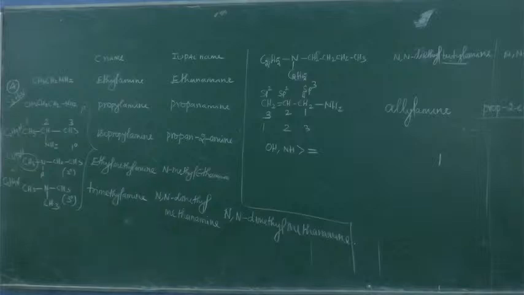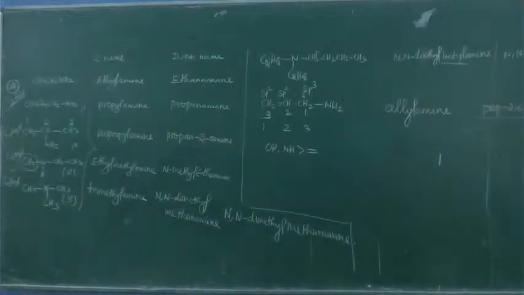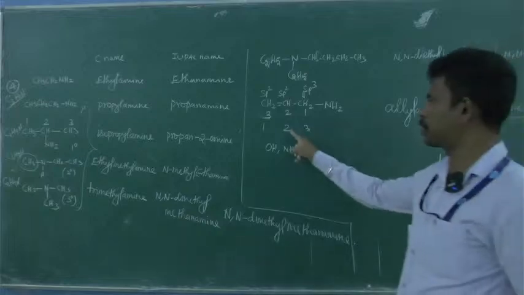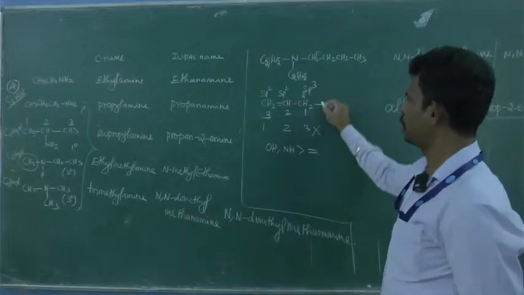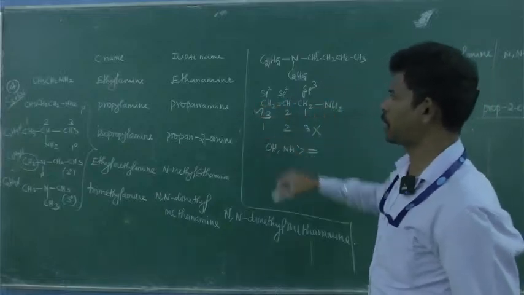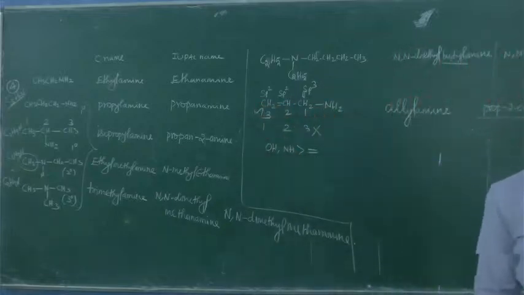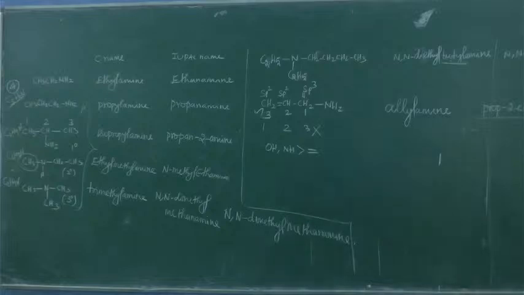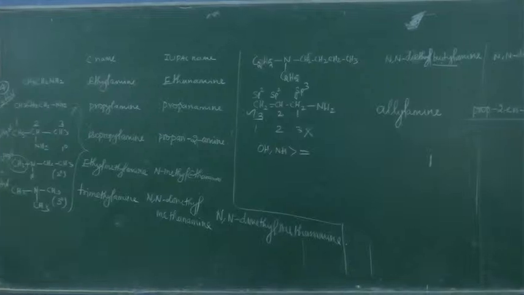They will ask for the common name. What is the common name? Allylamine is a very important common name. Please note. Understood? Note this down. This system is wrong. This is the correct one. The above is the correct one. So always you have to give priority to NH and OH when compared to the double bond.